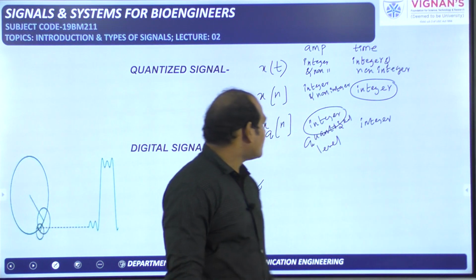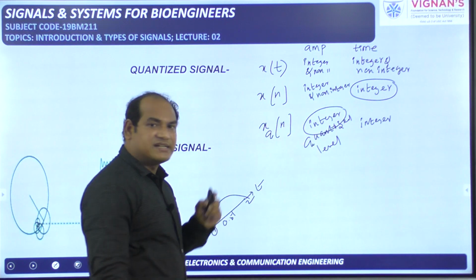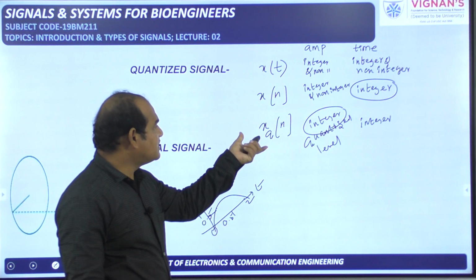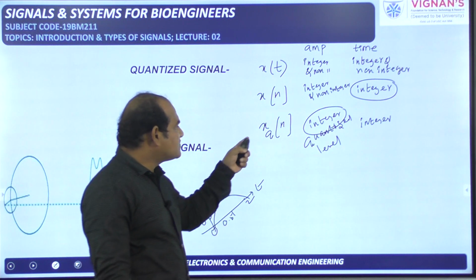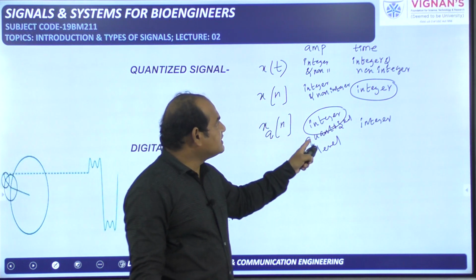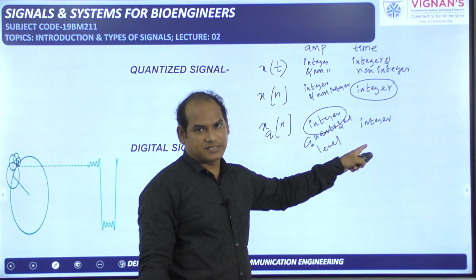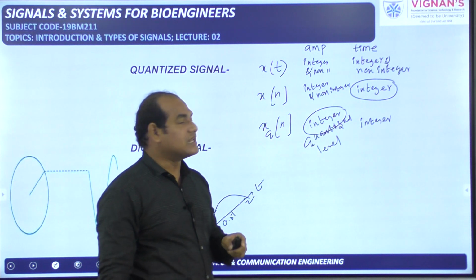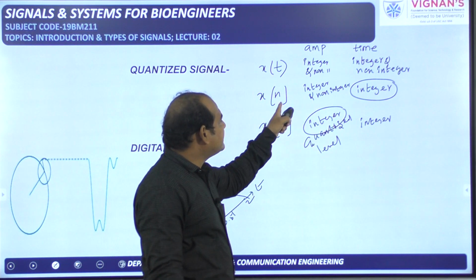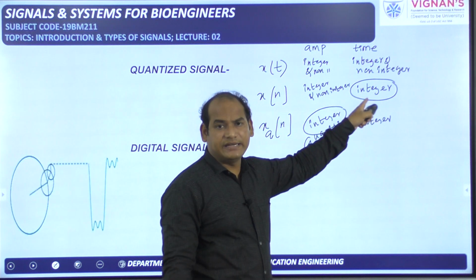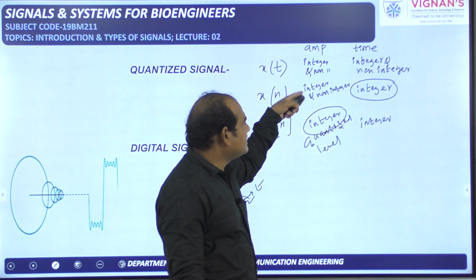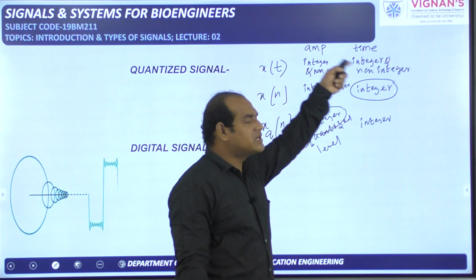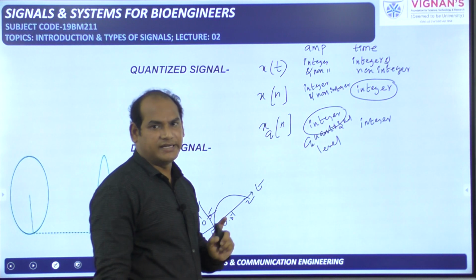Okay. So this is a comparison table I can give. From this you can define any one of these three signals. Quantized signal means amplitude is integer and time is also integer. Here integer in the sense we can take any quantized level. Next, discrete time signal means time should be integer only, but amplitude can be integer and non-integer. And continuous signal means both amplitude and time can be anything, non-integer or integer.